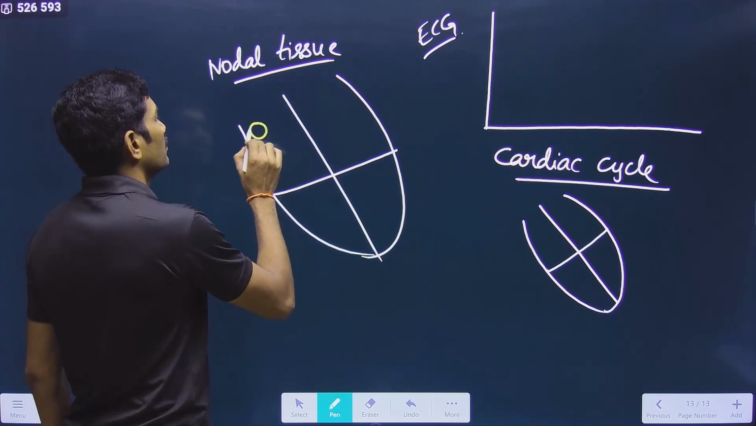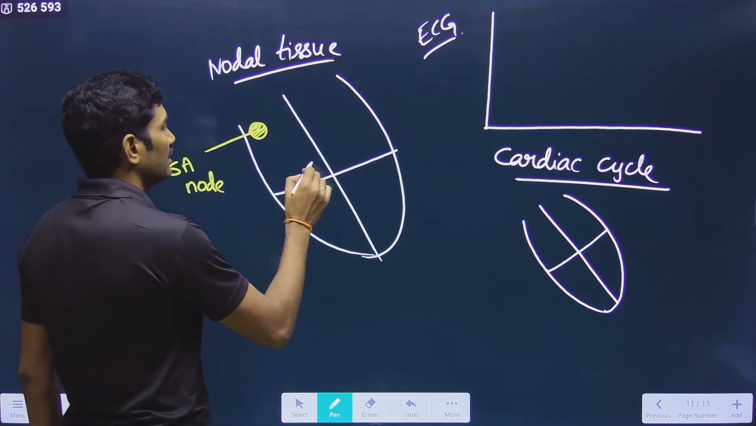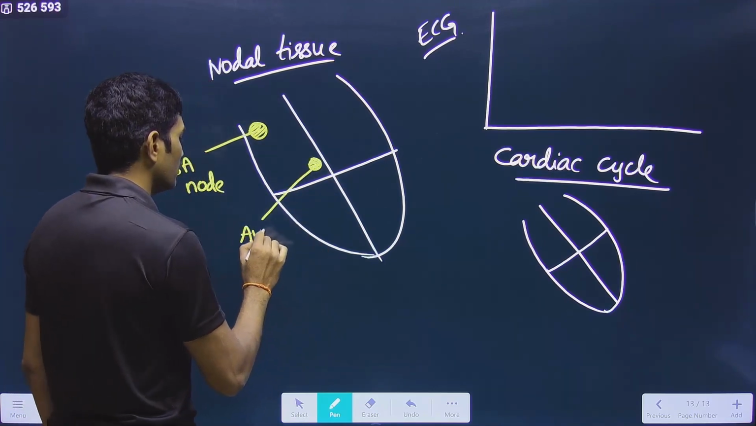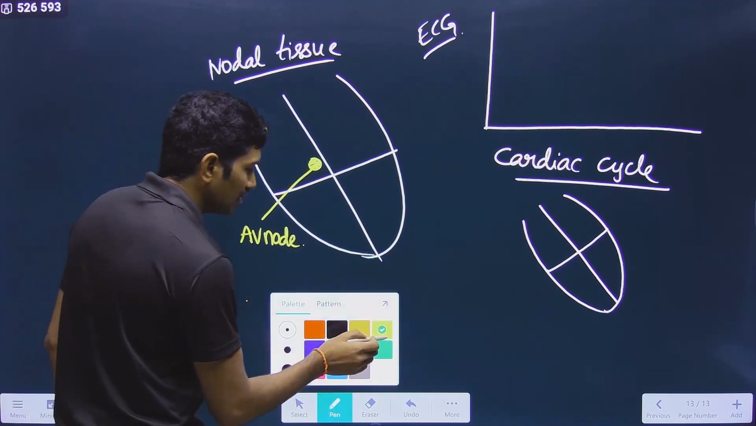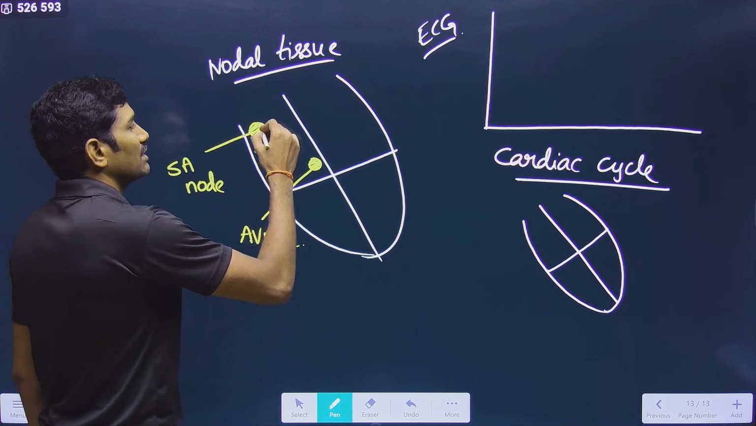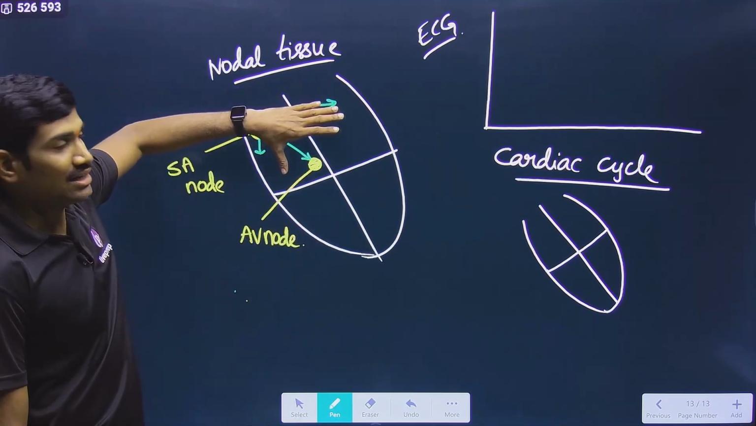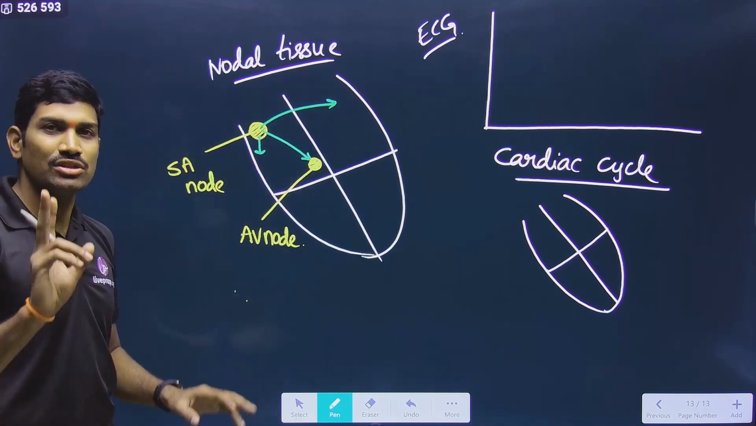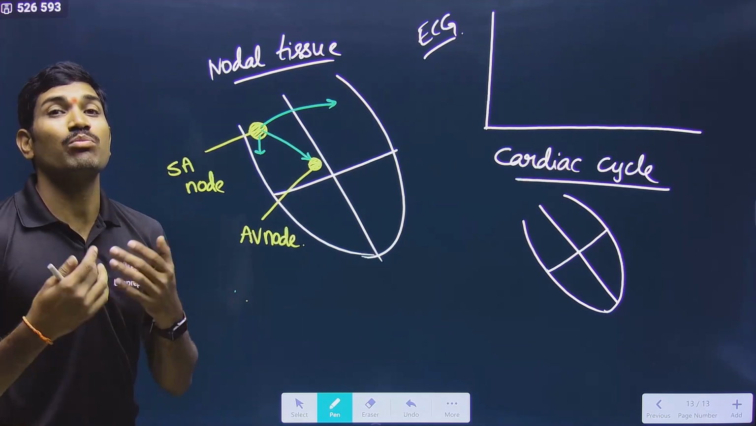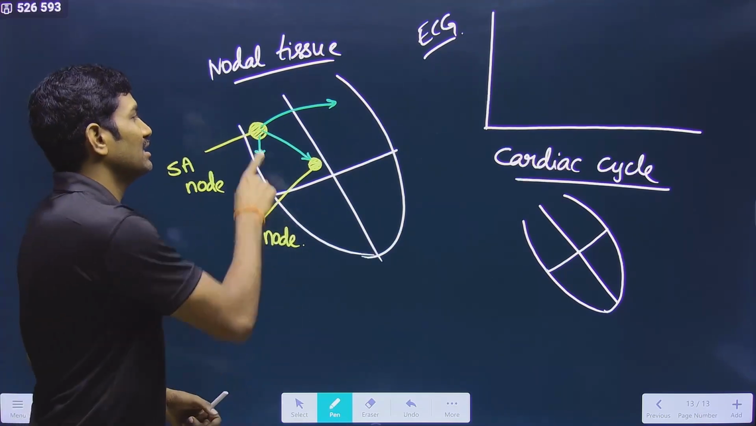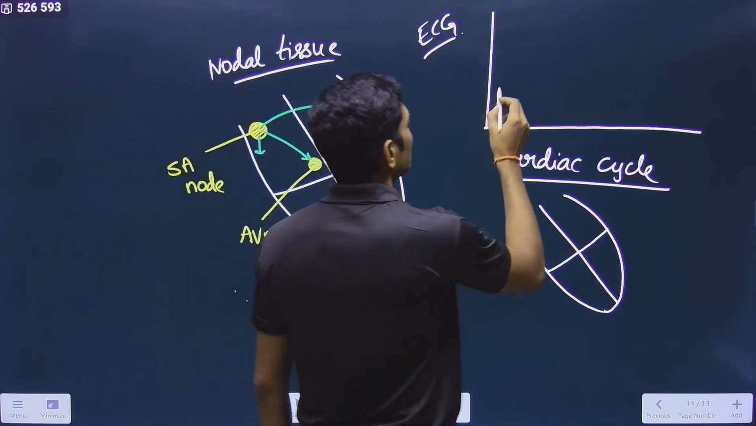In the nodal tissue, there is the SA node, and here the AV node is present. Yes or no? Now initially what happens? From the SA node, the information is passing on to both the atria and also going to the AV node. This is the first thing that is happening. What is that information? That information is nothing but action potential. And what is the result of this action potential? Here first, please remember, first action potential will be generated.